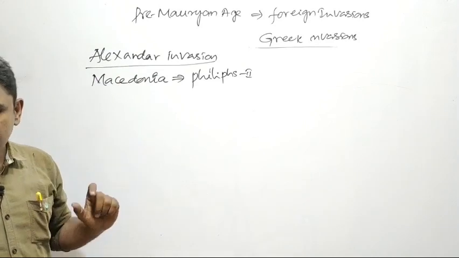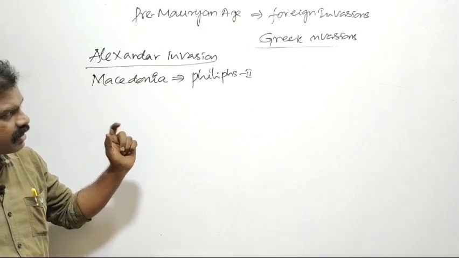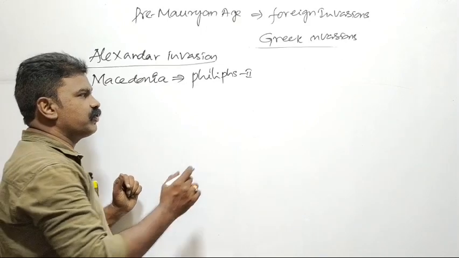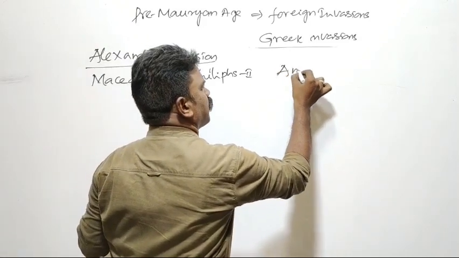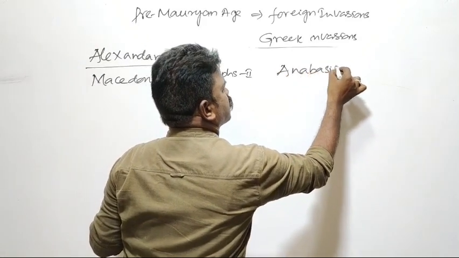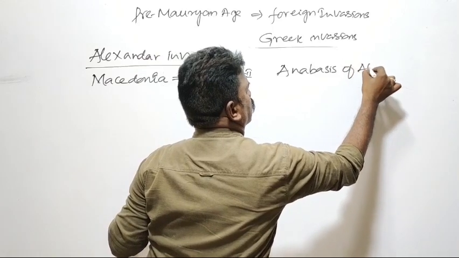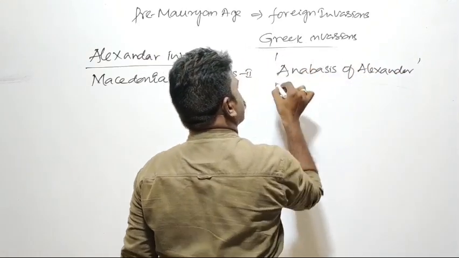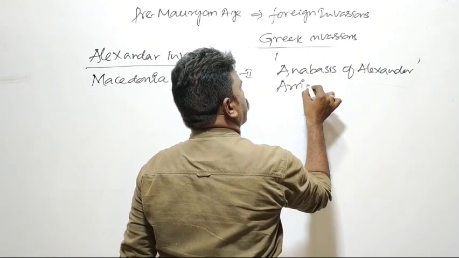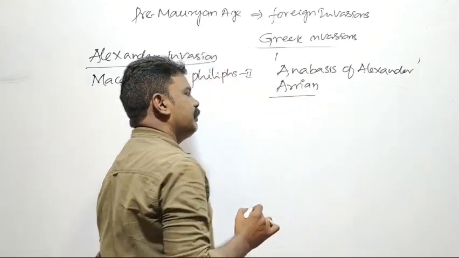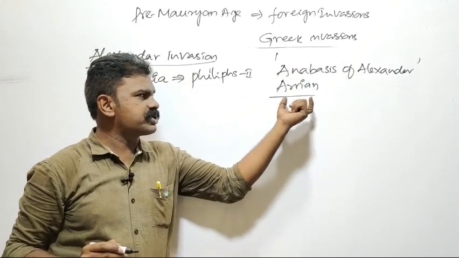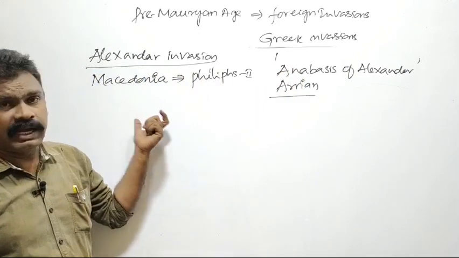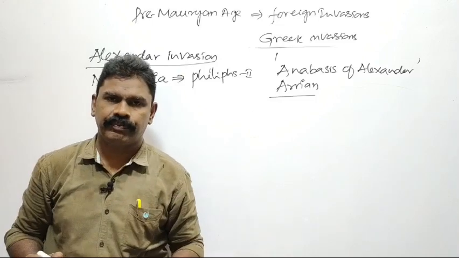This Macedonian kingdom was mentioned in the book of Arrian, Anabasis of Alexander. This book was written by Arrian. In this book, he explained about Alexander's invasion of India.